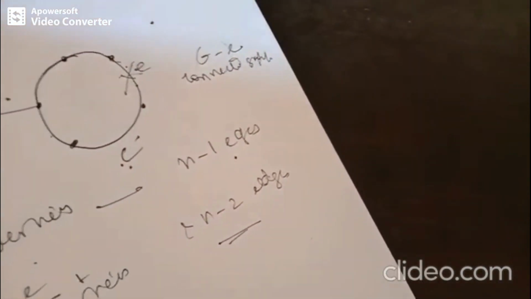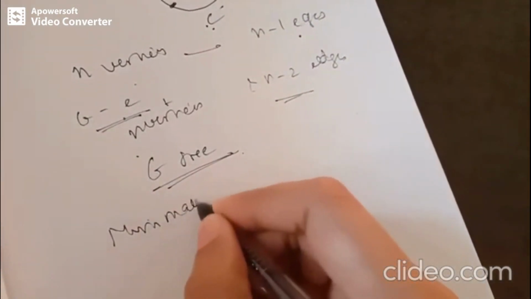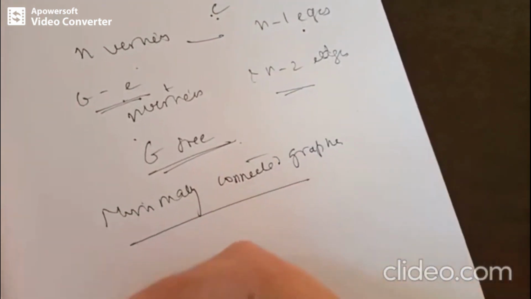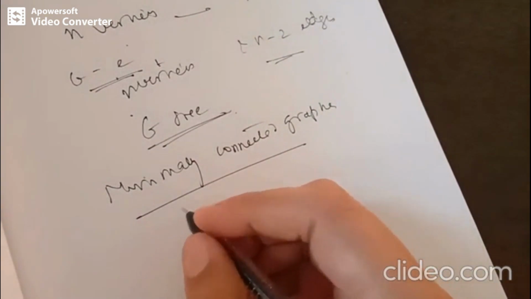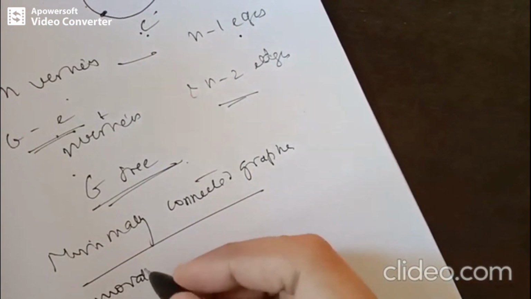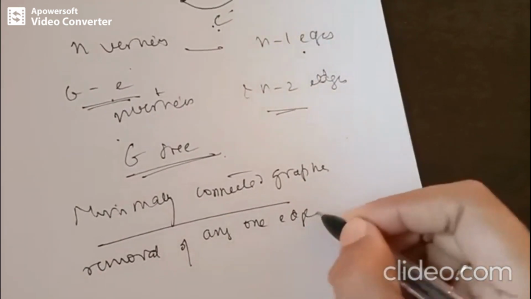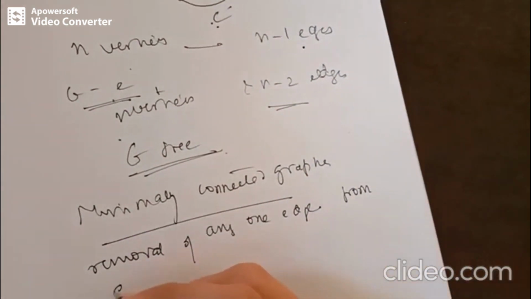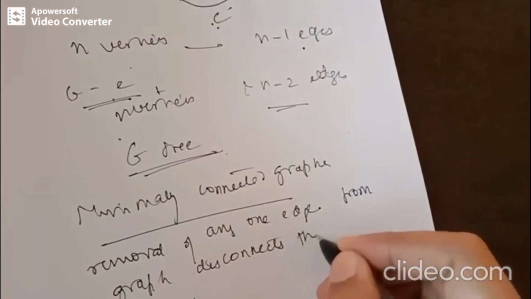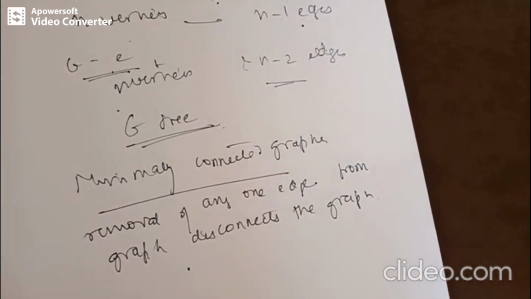And next, what can we tell about a minimally connected graph? Let's see another concept, the minimally connected graph. So what is this minimally connected graph? A connected graph is said to be minimally connected if the removal of any one edge from the graph disconnects the graph.